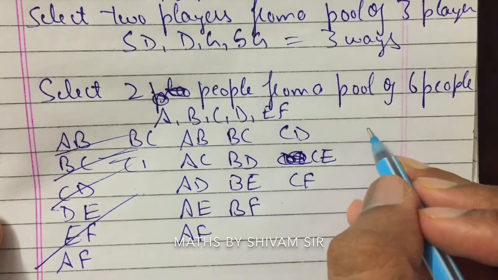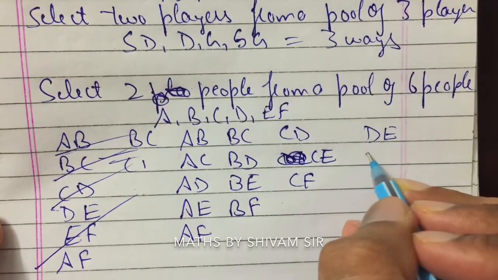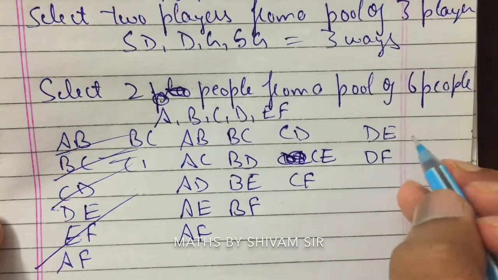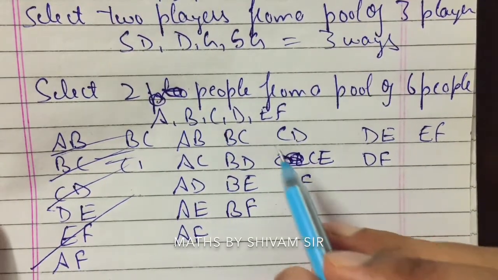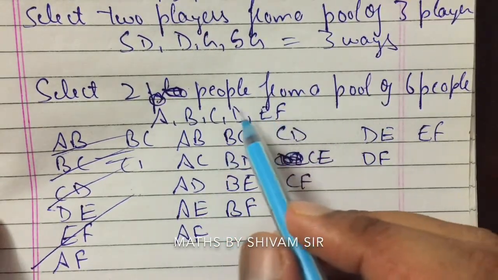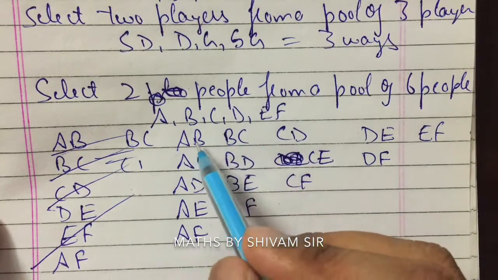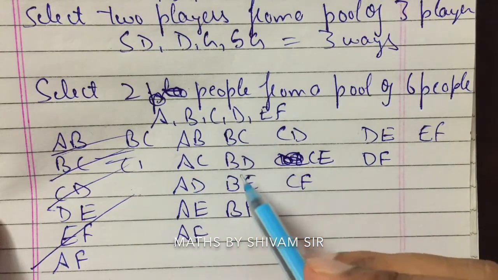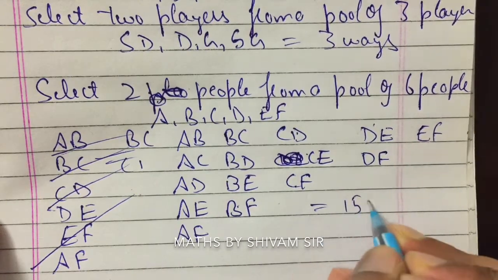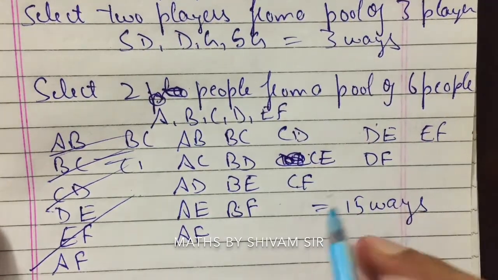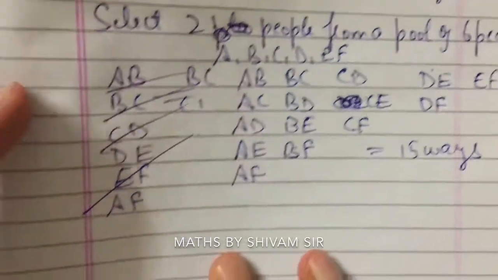Next, DE, DF, and the last one, EF. So these are the only possible ways to select two people out of six. Counting 1 to 15, there are 15 ways in total.